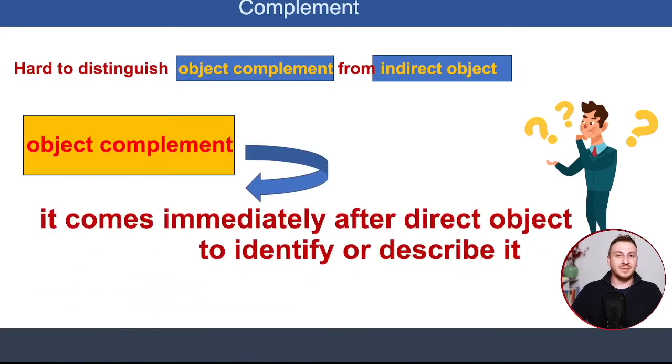Now, what is object complement? Just like subject complement, object complement comes right after the direct object. Now, why do we use object complement? We use object complement to describe or to identify the object. It's the same as subject complement, right? So we use subject complement to rename, describe, or identify the subject, and they come after the linking verbs. Object complement comes right after the direct object, and we use it to identify or to describe the direct object.